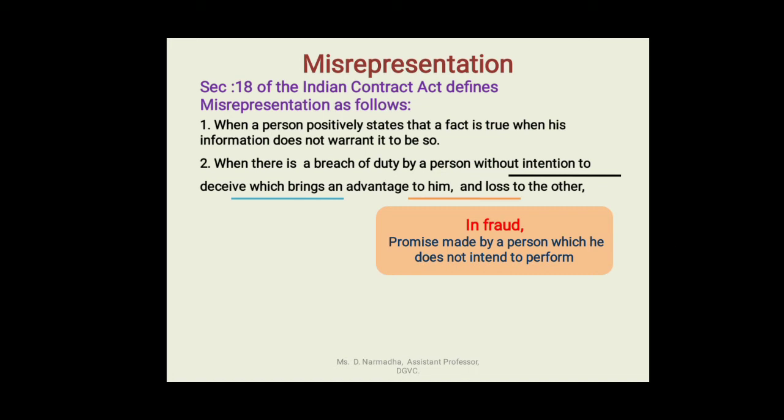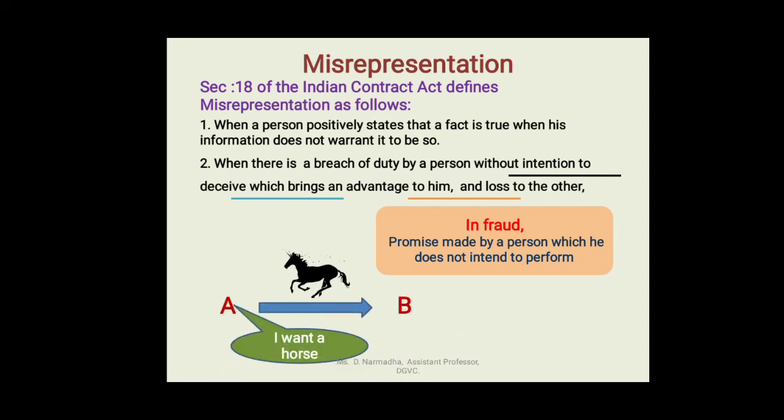I will give you an example. Let's say there are two persons, A and B. A goes to B and tells him that he wants a horse. So B showed him the horse. But that horse has some internal diseases.